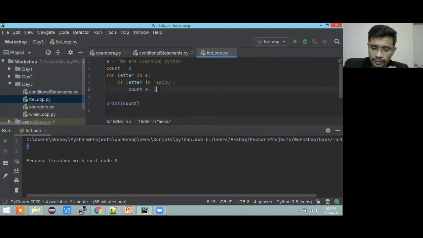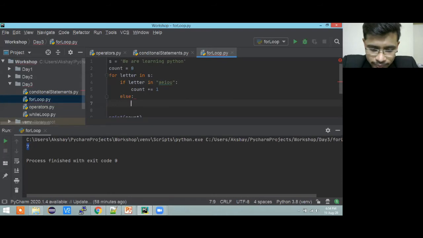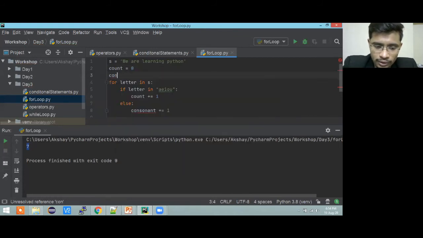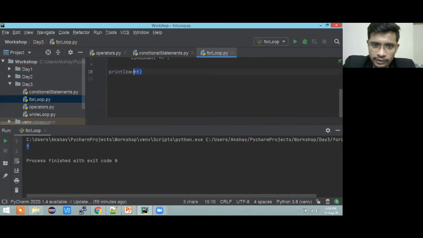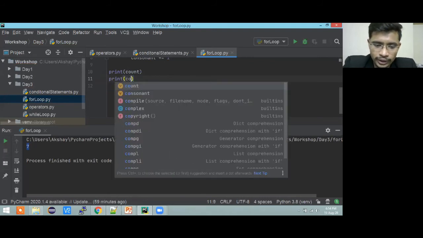In a similar way, if it is not a vowel, then what will it be? Yes, it will be a consonant, right? Consonant. I'll be creating a variable actually, I haven't created it. So that also you can take over here. Consonant is equal to 0, and you can print that as well. The rest of the things will be consonants, so you can print that as well.